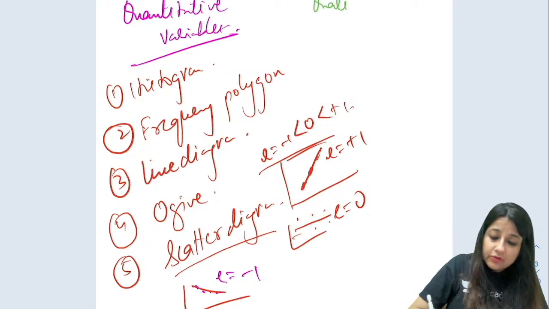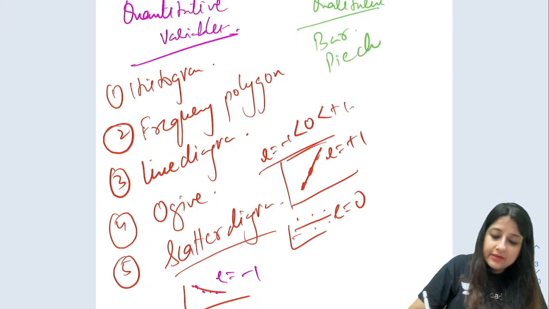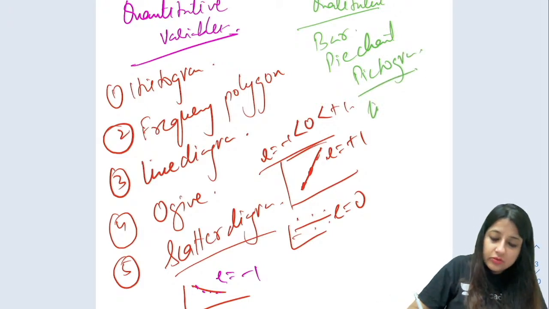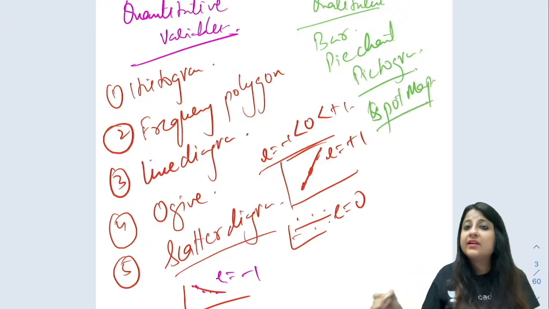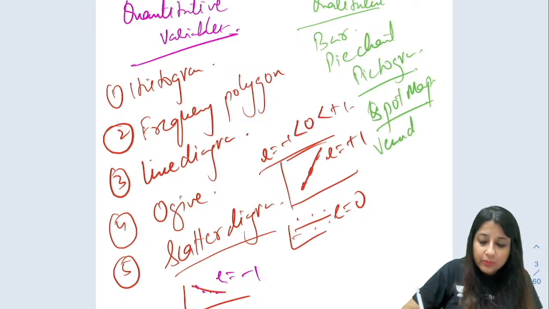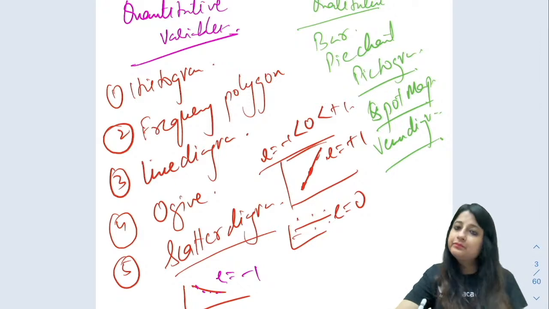When we talk about qualitative, what do we use? Bar diagram, pie chart, pictogram. We can also use what is known as a spot map, which John Snow made during the cholera epidemic. And also we can use a Venn diagram. Got it, Hemant?